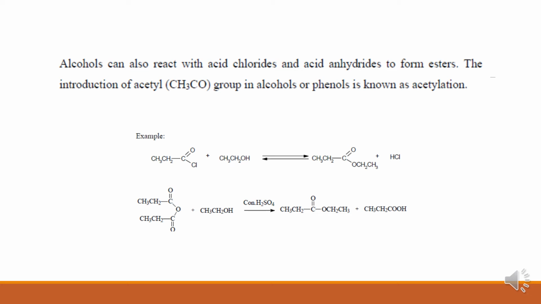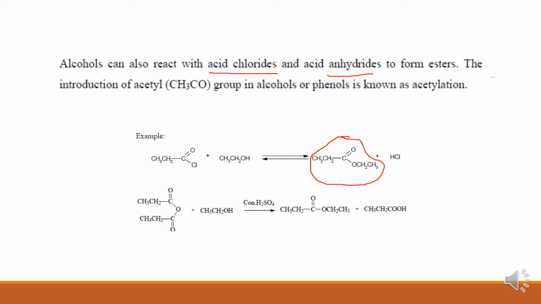So an example for esterification is given here. Alcohol can react with acid chlorides and anhydrides. As I said, acid chlorides are much more reactive than acids, so easily this conversion takes place. Alcohol to ester formation by using acid chloride.